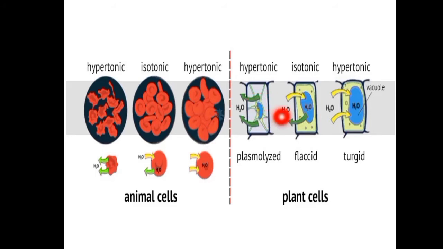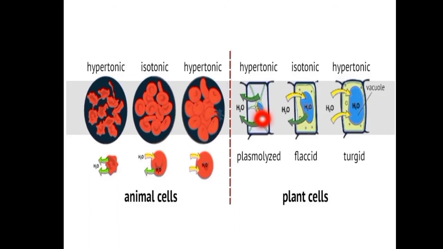So there will be a net flow of water out of the cell. It will cause the cell to lose its volume. A solution will be hypertonic to the cell if its solute concentration is higher than that inside the cell and the solutes cannot cross the membrane. This type of solution is known as the hypertonic solution. So what is hypertonic? It is a solution in which the osmotic concentration is more than the cell sap.